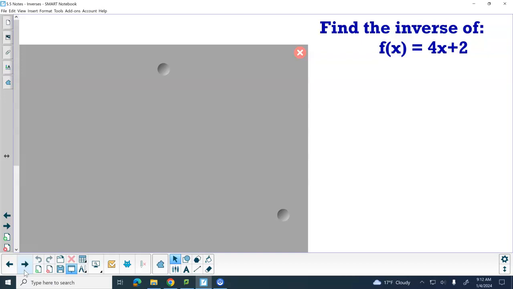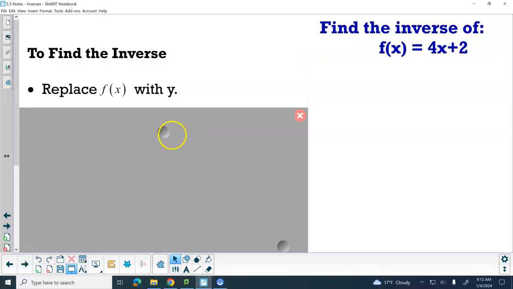The first step that we're going to do is take it out of function notation and replace the name of the function with y. They're the same. We could have written this as y equals 4x plus 2 and it would have gotten us the same graph, the same picture, everything. The only difference is when it's written in function notation, the very first thing that we do is write it in normal y equals notation.